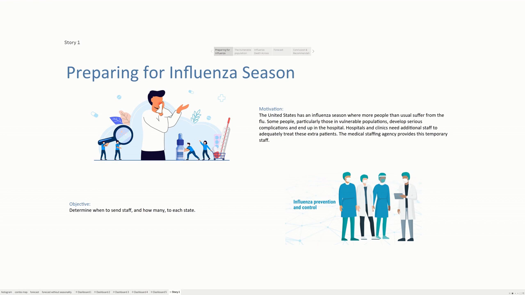For the rest of the presentation, we're going to find who this vulnerable population is, which states are at high risk, and the forecast for the upcoming years. And lastly, recommendations. Also to mention, the data set I worked with was provided by the CDC and the U.S. Census Bureau.